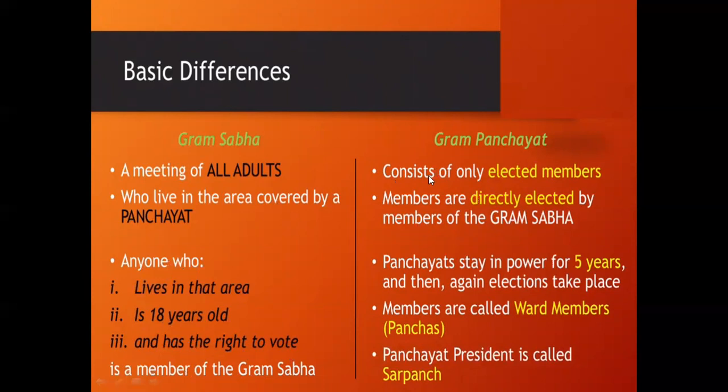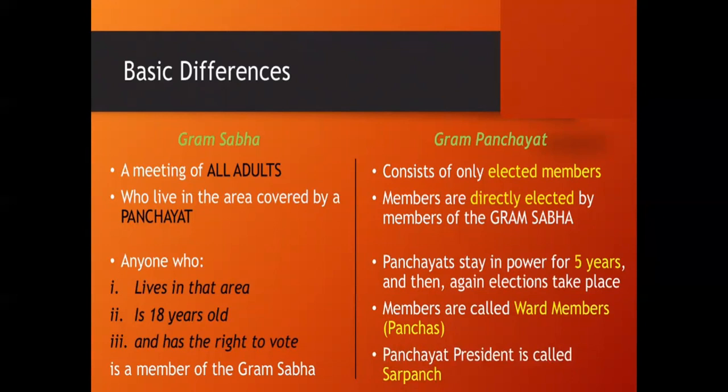Now, the Gram Panchayat consists of only elected members, who are directly elected by the members of the Gram Sabha. Panchayats stay in power for five years, then elections take place again and another panchayat comes in. The members are called ward members, and the panchayat president is called the sarpanch, like the head boy of the entire class 6A.